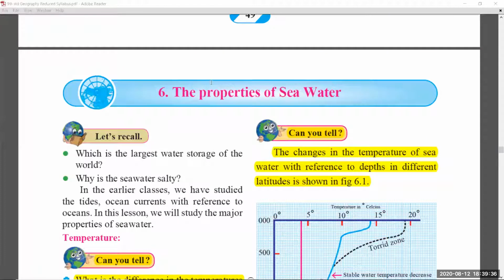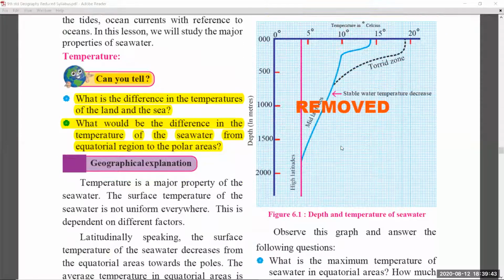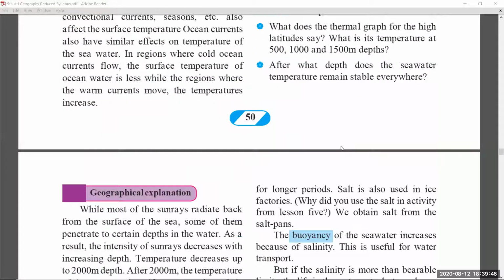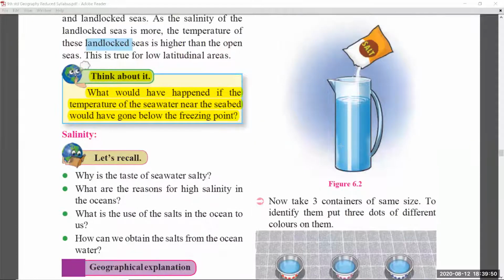Coming to chapter number 6, the properties of seawater. Again, can you tell from left and right side? These two were removed. And figure number 6.1 also removed. Coming to page number 51, think about it. Again, it was removed.